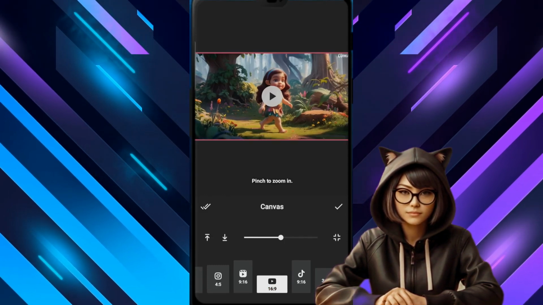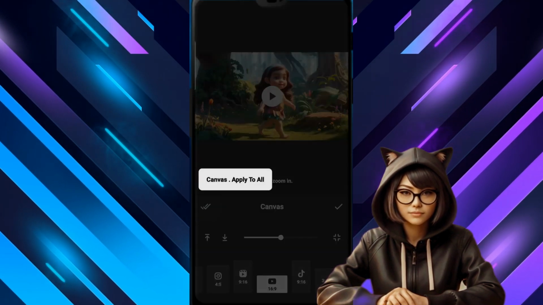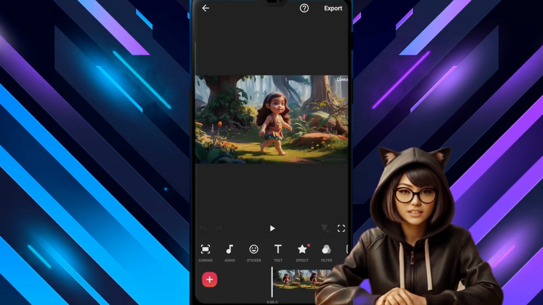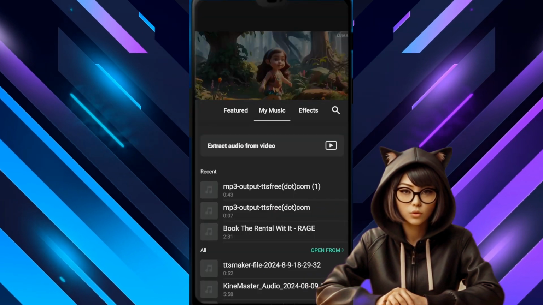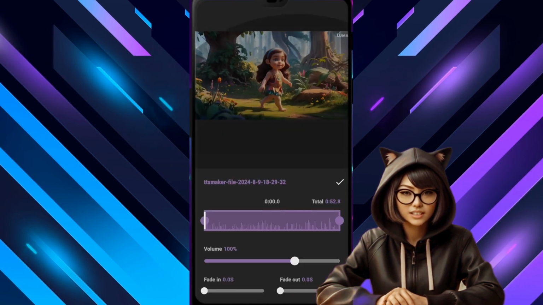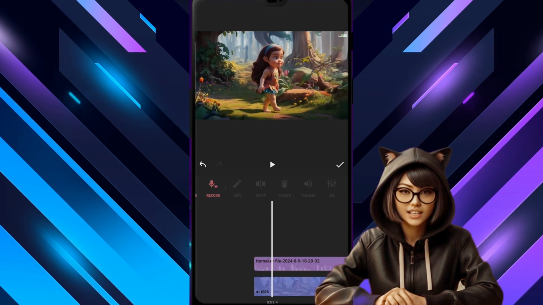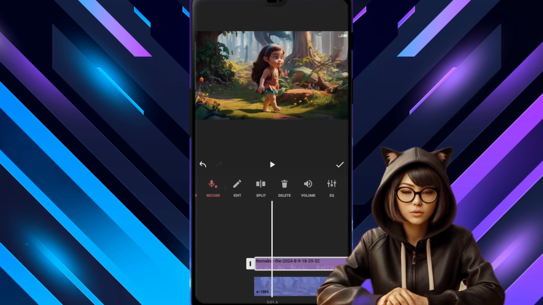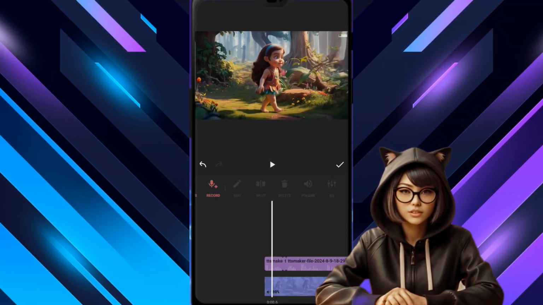Now, we will take the voiceover that we generated. Friends, tap on this audio option, then on music, and then go to music and take the voiceover that we generated from AI. After adding it, first go to volume and increase it to full. Now, cut the gaps between the voiceover here. For example, if there's a gap here, I will cut it by tapping on this option, and it will be cut, and do the same here. Then tap on the delete option and delete this empty part from here, and join the remaining audio together. I will set all the voiceovers here. So now, our voiceover is set.